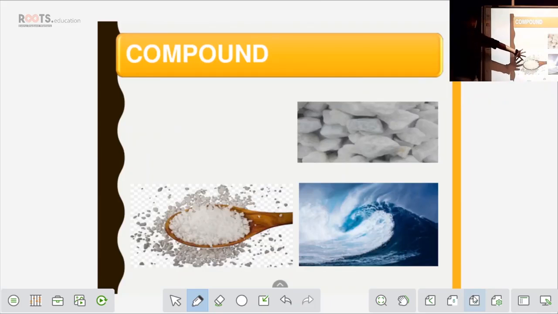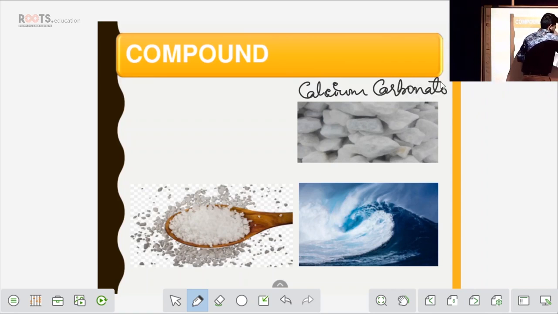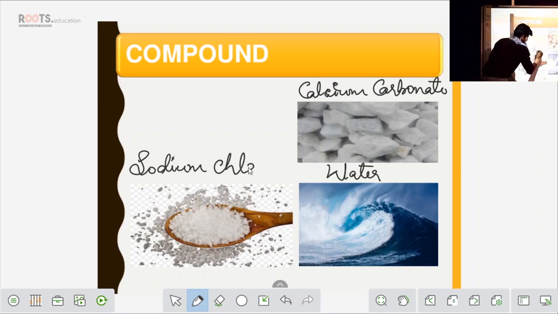So there are a set of examples. This first example is calcium carbonate. Calcium carbonate is nothing but limestone. Okay, this is nothing but limestone. So here you have water, and you have sodium chloride, that is your common salt, sodium chloride.